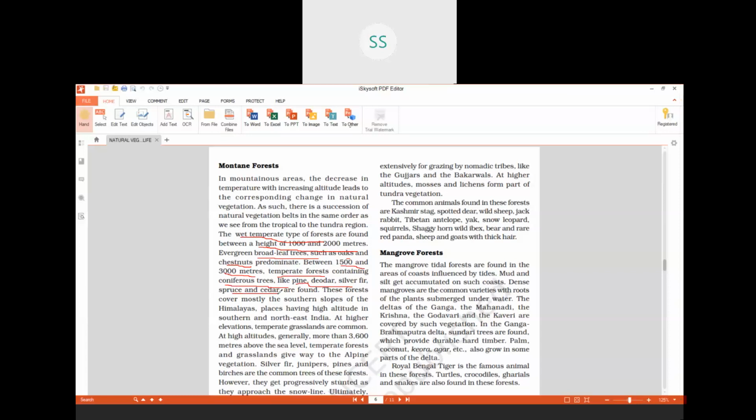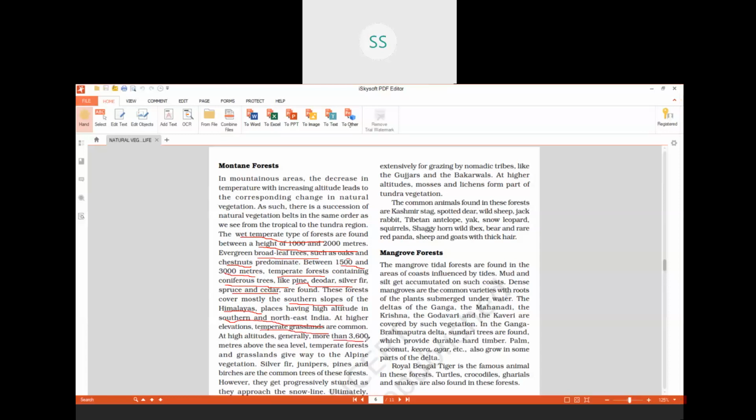Now these forests, wet temperate forest and the temperate forest, are found mostly in the southern slopes of the Himalayas, where there is a high amount of rainfall. Places especially having high altitude in southern India and in northeast India, we find these types of forests. At higher elevation, as you go further higher in the Himalayas, we find temperate grasslands which are very common.